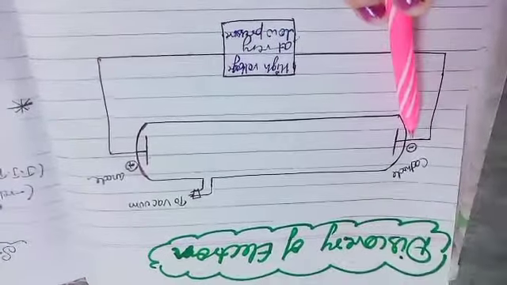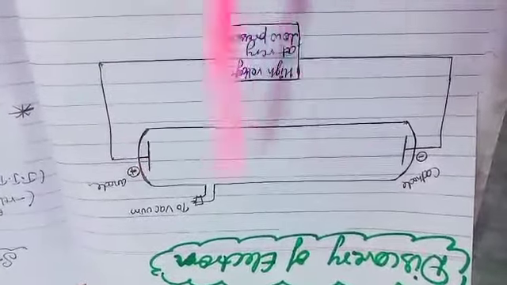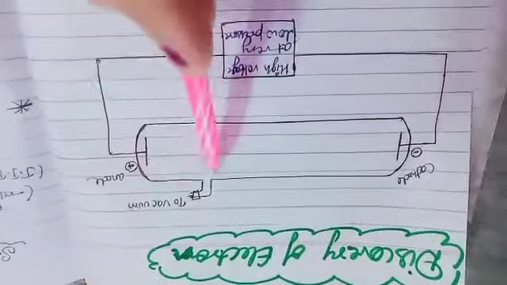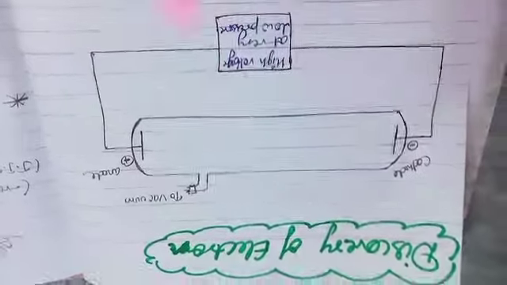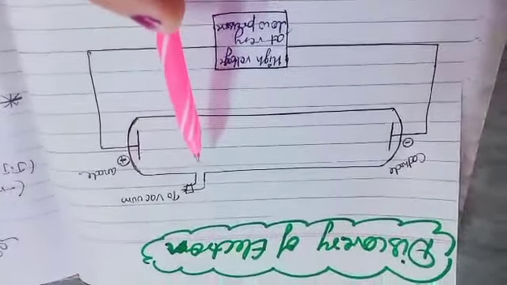Okay, now this is the cathode, one side is the cathode, another side is the anode. Two electrodes: the cathode is negatively charged, the anode is positively charged. And here this one is to create vacuum, meaning when you want to create low pressure. So with the help of this you can create low pressure.